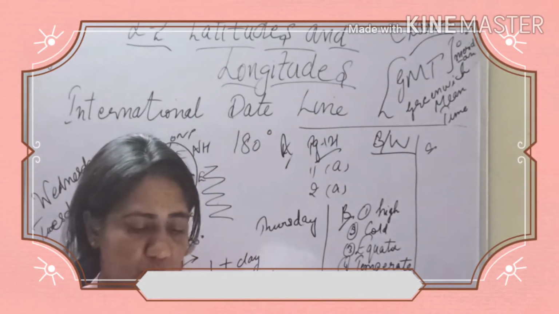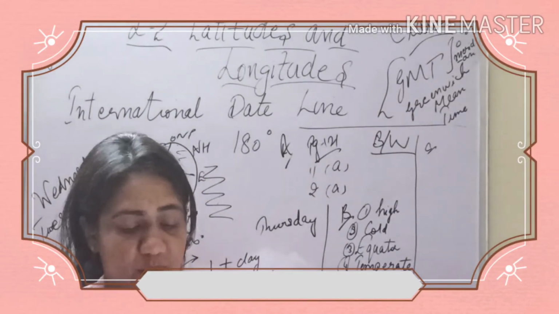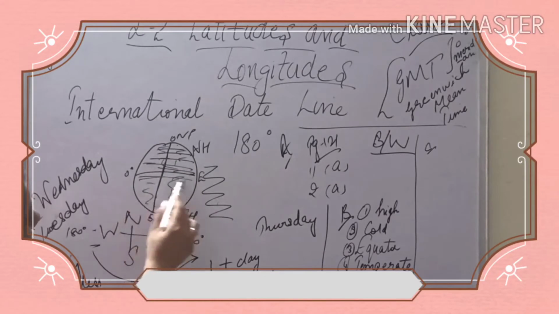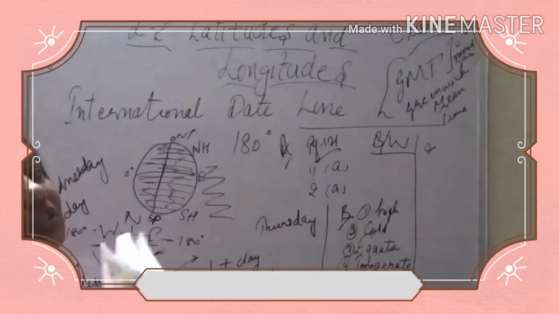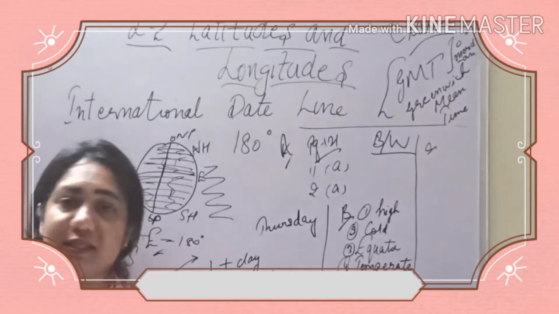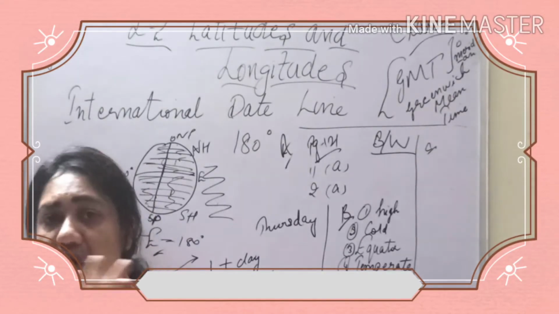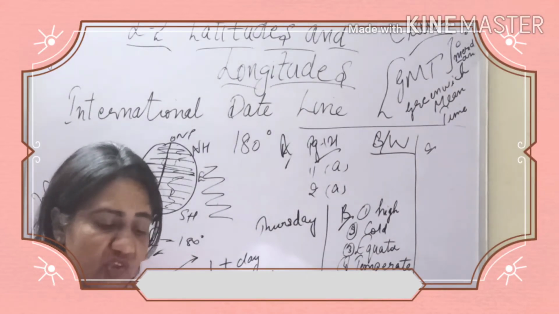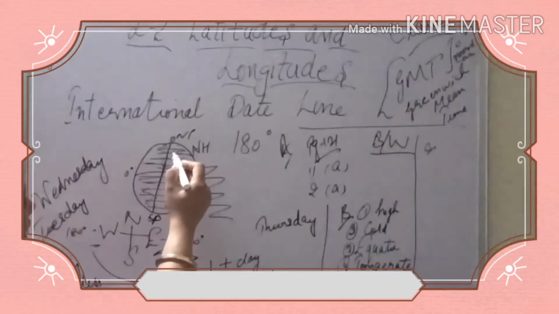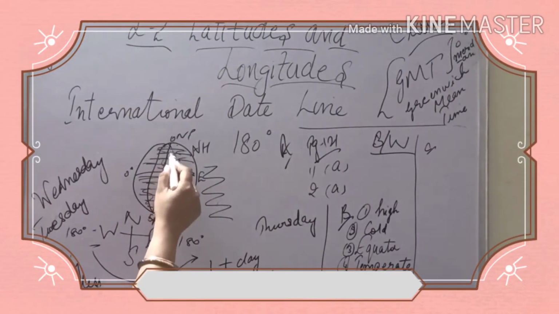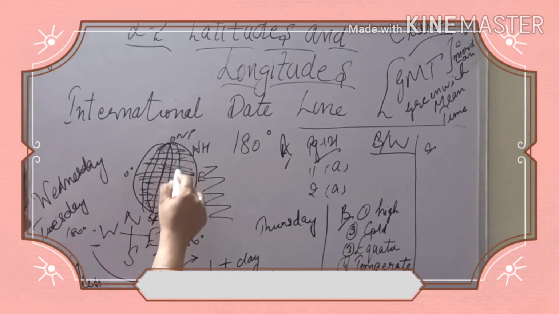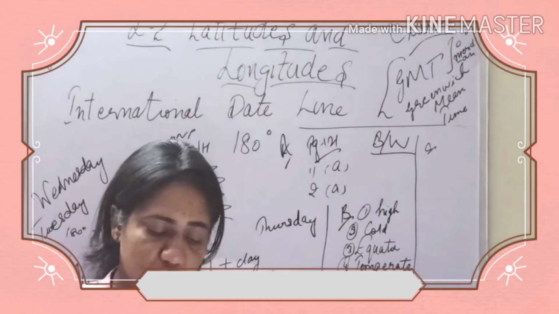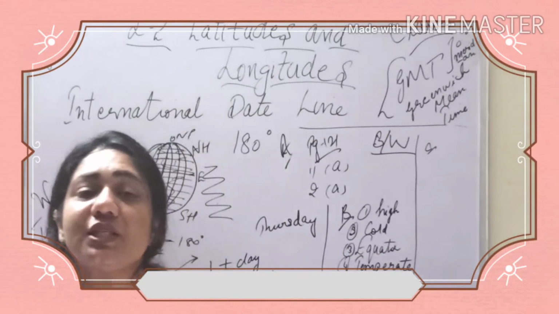Okay, next you have latitudes. Latitudes are the imaginary lines parallel to the equator. These are the lines of latitude, imaginary lines that run parallel to the equator and they do not meet anywhere. Longitudes. What are longitudes then? Imaginary lines running from the north to the south pole. So these are the lines of longitude. So it is option number F in your book, that is 3.